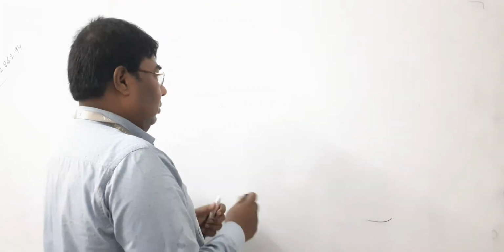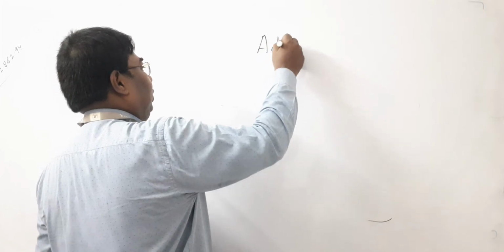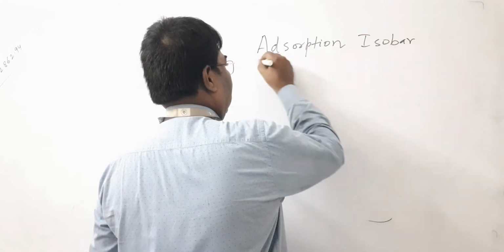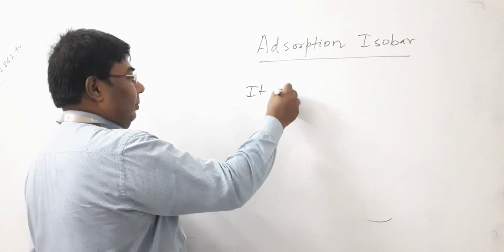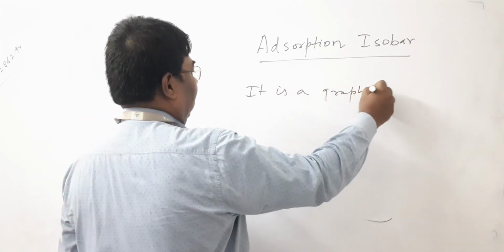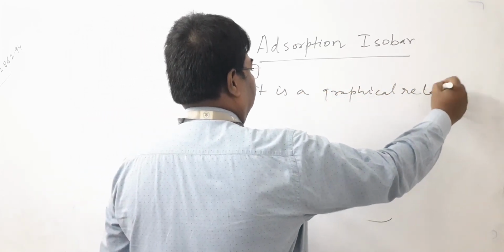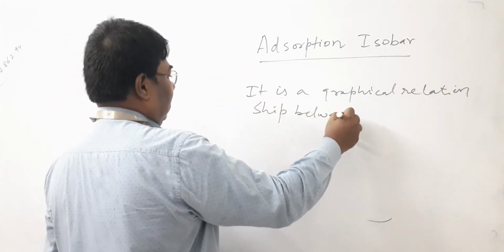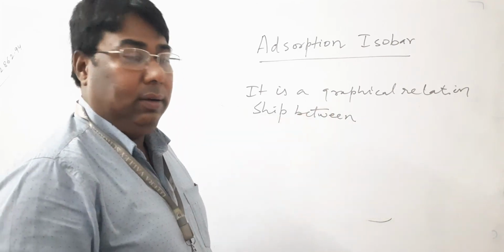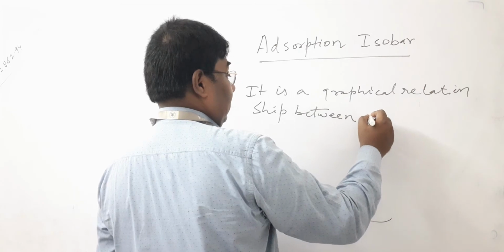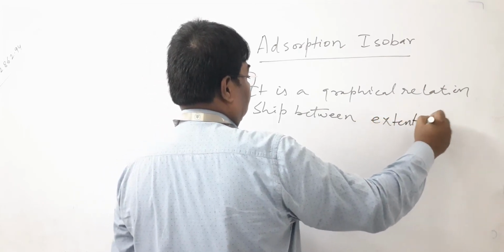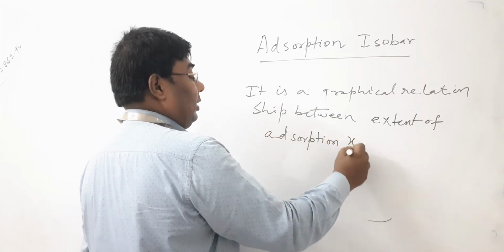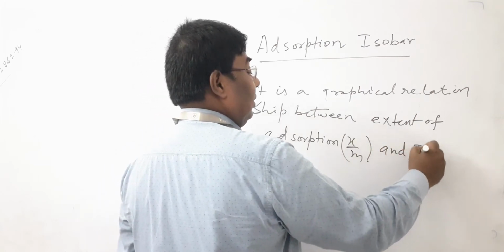Adsorption isobar. It is a graphical relationship between the extent of adsorption, x by m, and temperature.